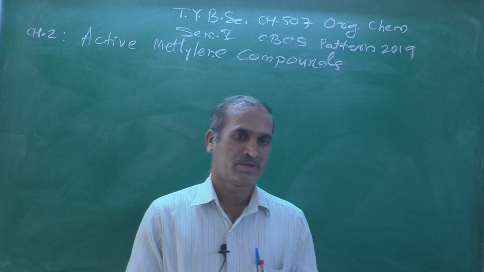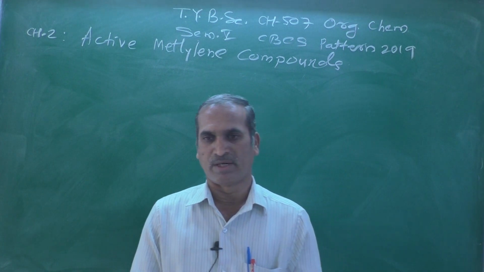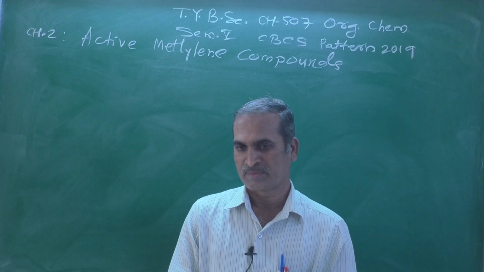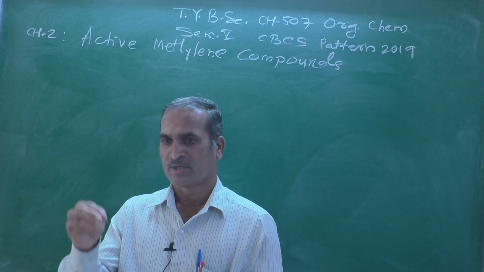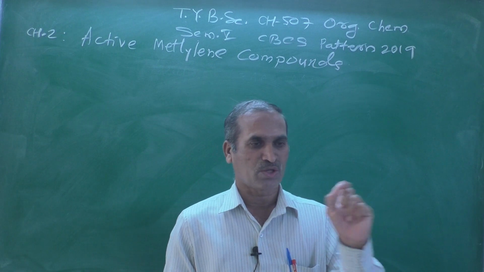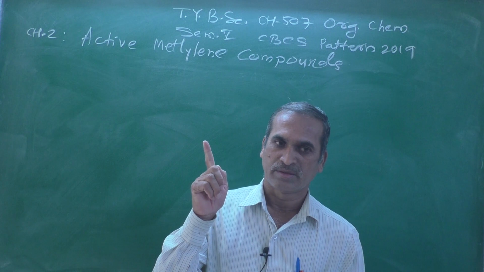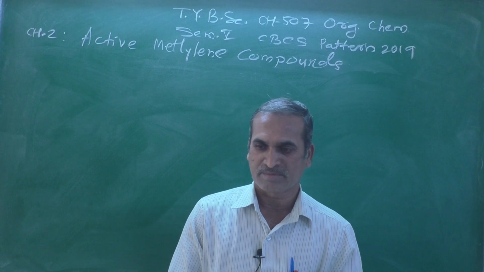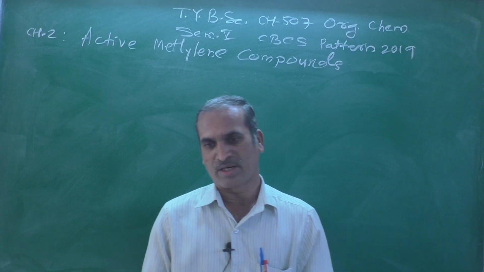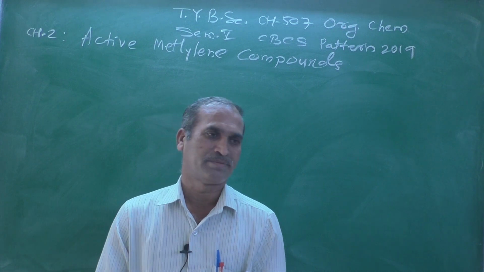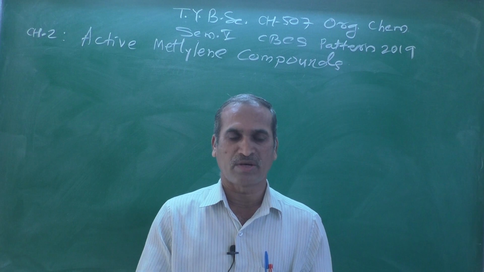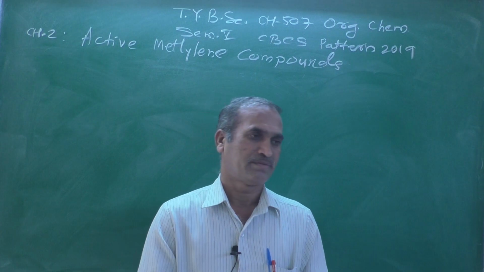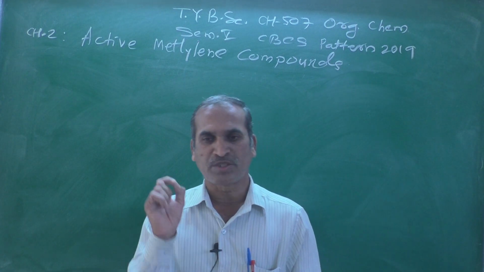In this chapter at TYBSc level, we are going to study only two important active methylene compounds. One of them is acetoacetic ester, or ethyl acetoacetate, or beta keto ester, and the other is malonic ester or diethyl malonate, because these two compounds are synthetic reagents which have an active methylene CH2 group.